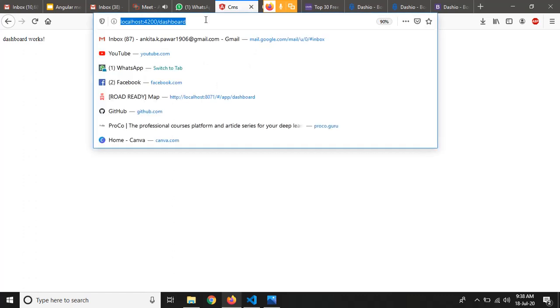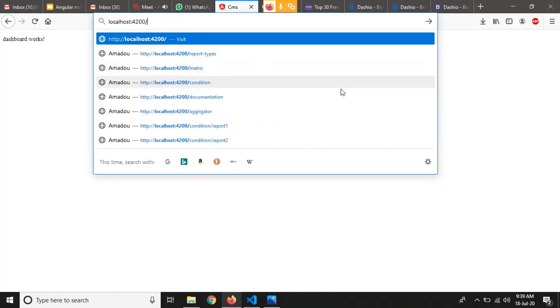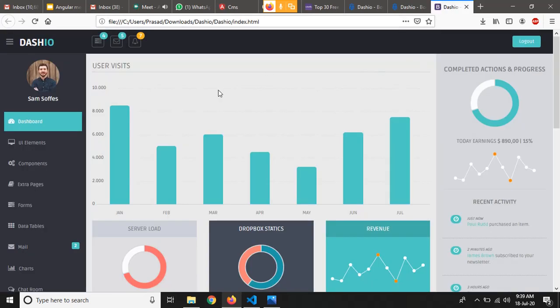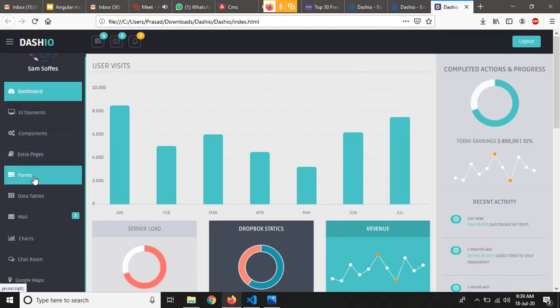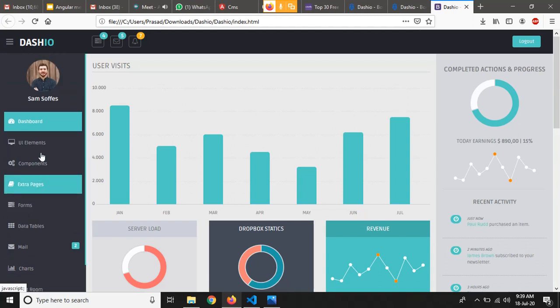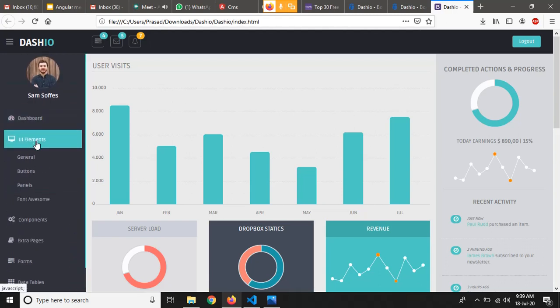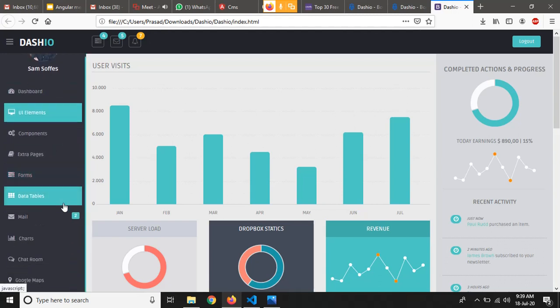So now we are going to integrate the HTML template that we have downloaded into our Angular application, right? Let's see if we have any page for landing, because in the landing page we will need a login form, something like that.